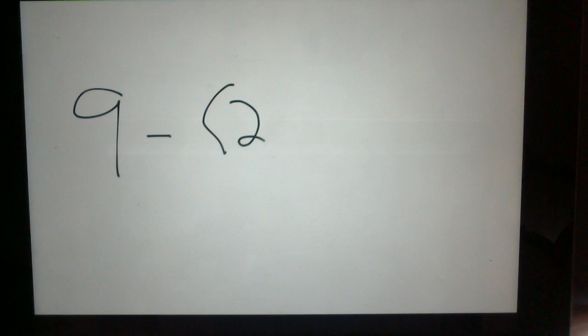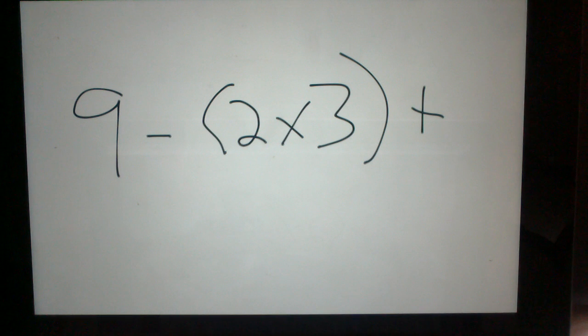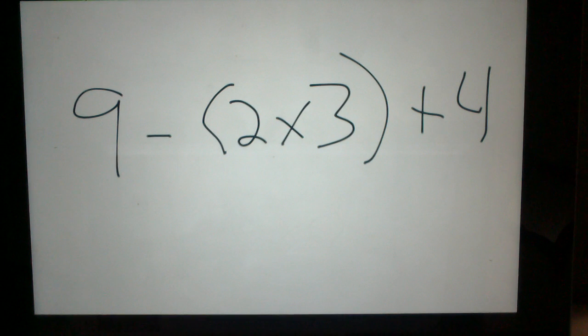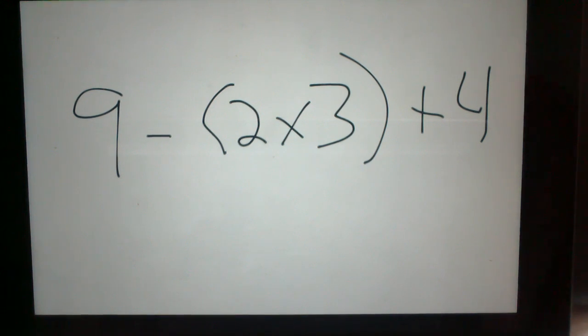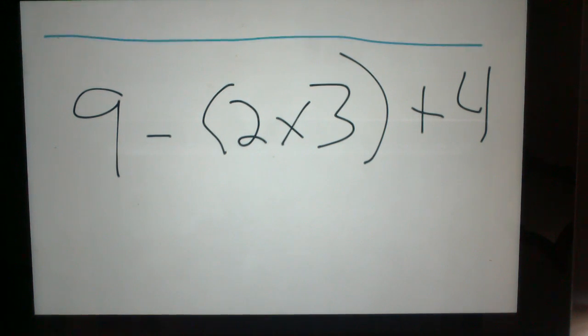Sound good? Great! Okay, class, we are looking at the problem 9 minus, and we have these parentheses, 2 times 3, in parentheses, plus 4. Now, there are a lot of ways we could do this. Let's start by saying, let's just go left to right. We're going to start with this 9 right here. Now, if we take 9 minus 2, what do we get? 7, right?